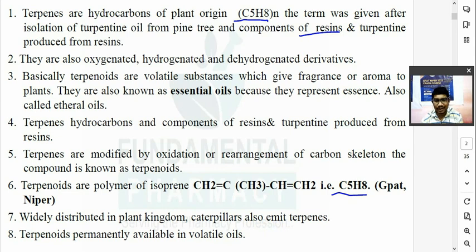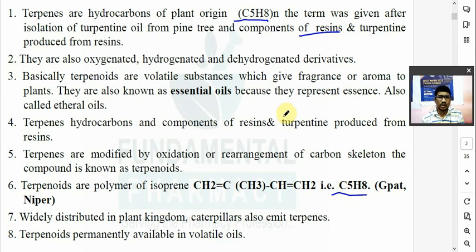So monoterpenes and diterpenes are not volatile in nature. They behave like a fixed oil. Okay? But hemiterpenes, sesquiterpenes, and tetraterpenes are also not volatile in nature. So we are going to see that. इसके ऊपर भी क्वेश्चन पूछा है. So remember over here.